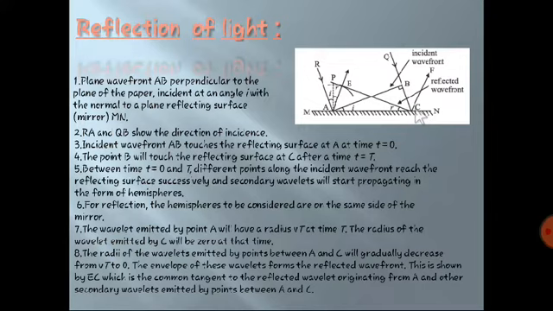As B touches C, no reflection occurs. Reflection has been over. So the radii of wavelets emitted between point A and C will be gradually decreasing from Vt to 0. Now the envelope of these wavelets will be what? Forming a secondary wavefront, or reflected wavefront, we can say. Correct. So this is given by EC.